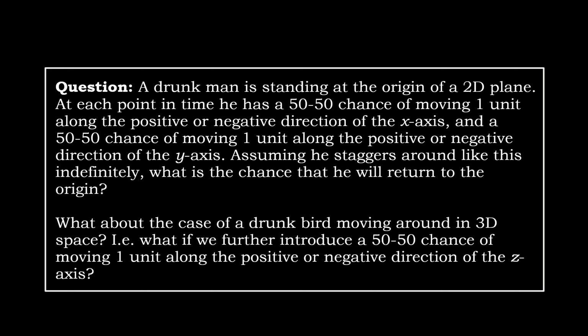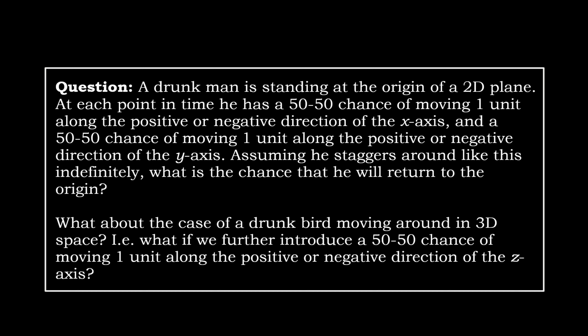So consider the following. A drunk man is standing at the origin of a 2-dimensional plane. At each point in time he has a 50-50 chance of moving 1 unit along the positive or negative direction of the x-axis. At the same time, he has a 50-50 chance of moving 1 unit along the positive or negative direction of the y-axis. Assuming he staggers around like this indefinitely, what is the chance that he will return to the origin?